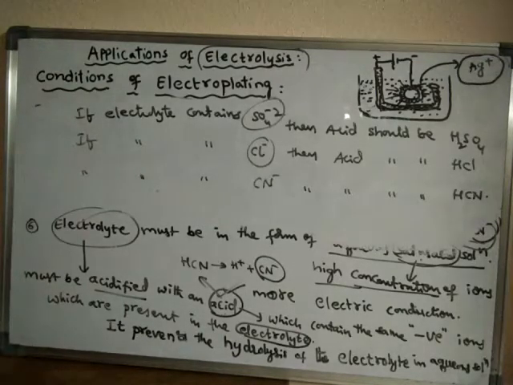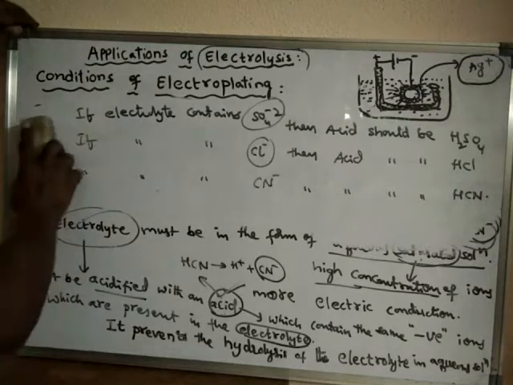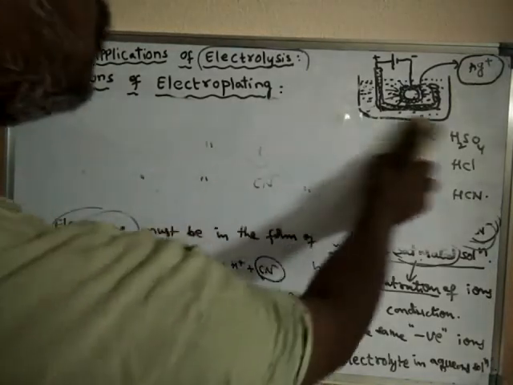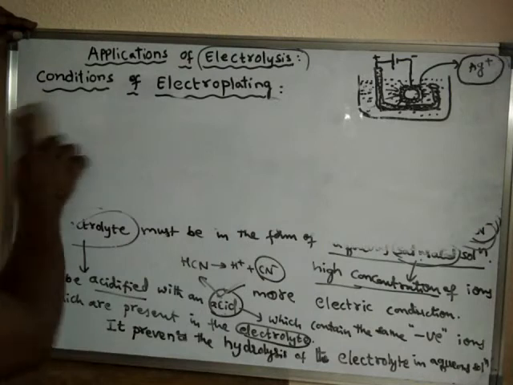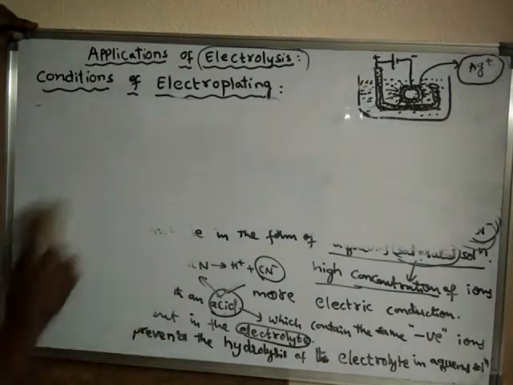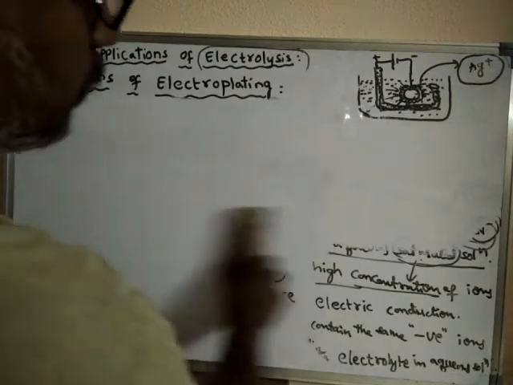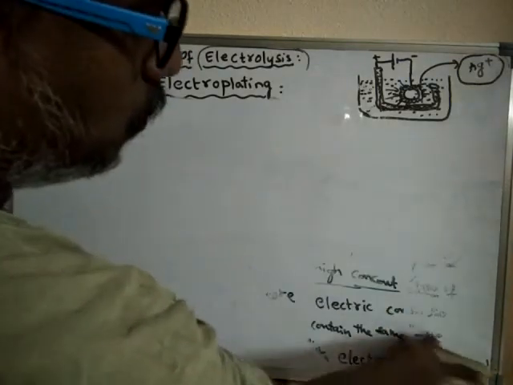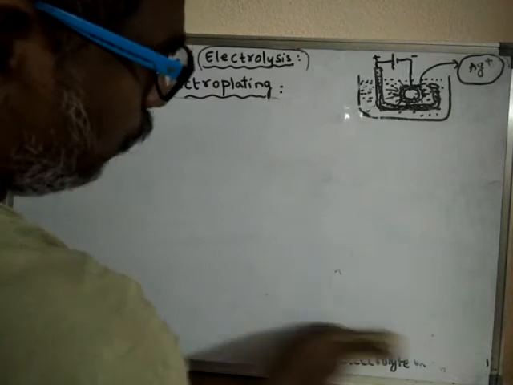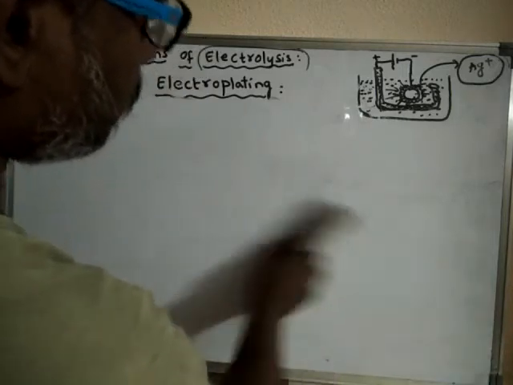Now the next condition of electrolysis is that we have to use low current. Why should we use low current? Why not high current?